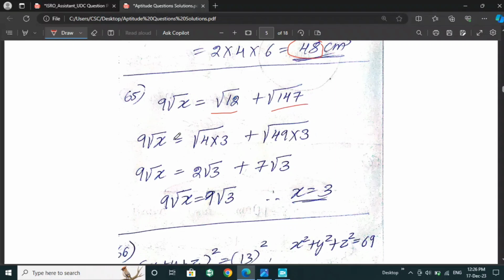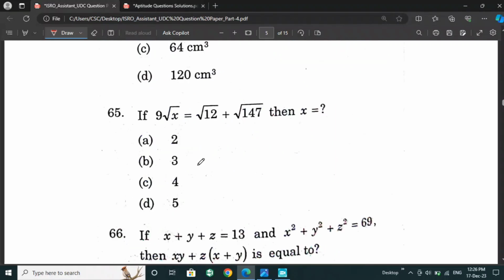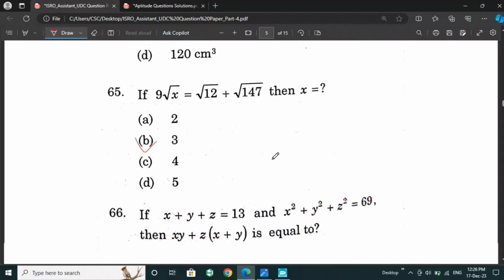So to get the square root of it, after getting the roots, we'll get 2 root 3 and 7 root 3. If we add both the numbers, we'll get 9 root x equals 9 root 3. So x is equal to 3 is the right answer. So option B is the right answer for this question.